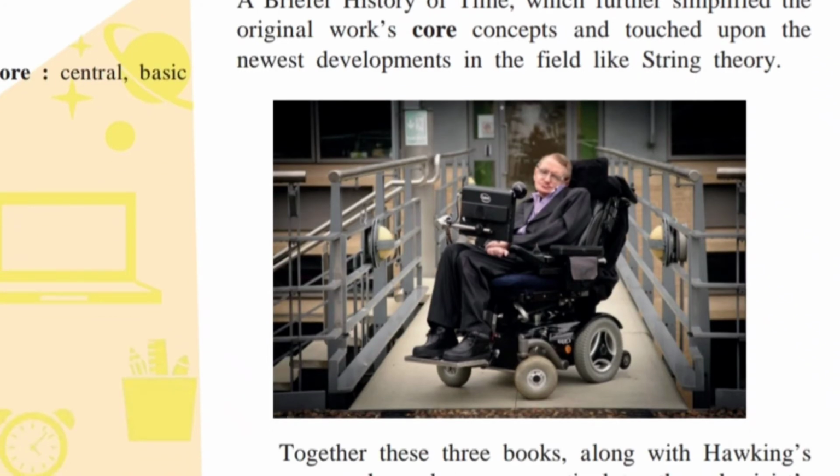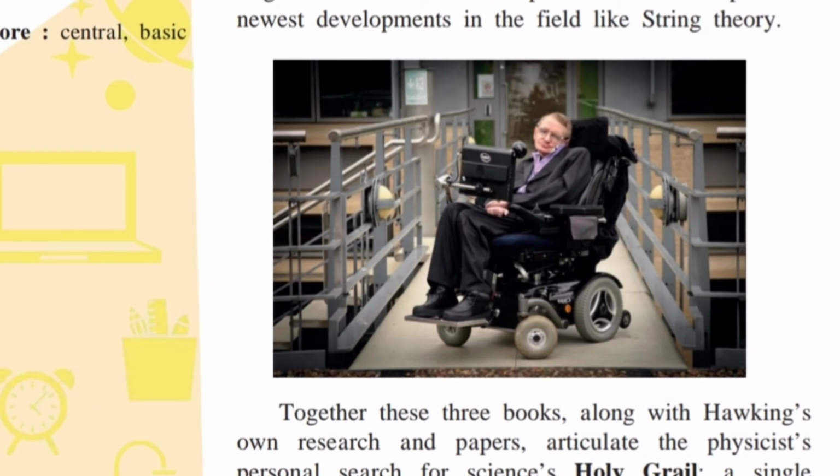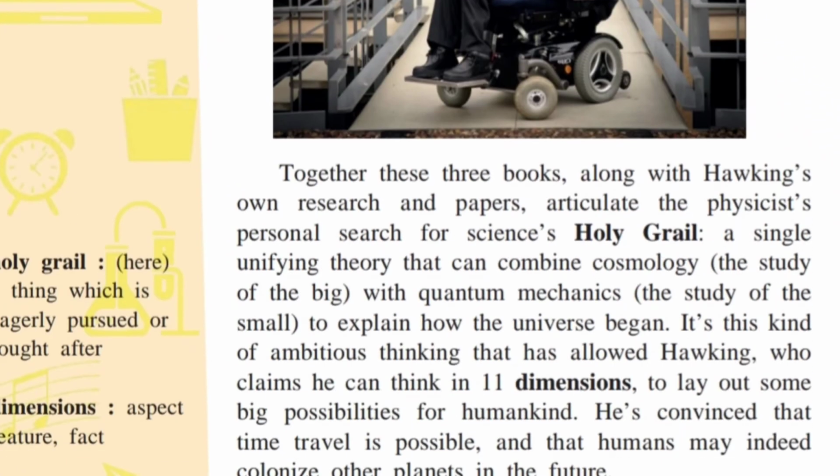So this is the picture of Stephen Hawking. He cannot move his finger. He cannot sit properly. He needs a chair for sitting and moving from one place to another. But even then he has done marvelous, remarkable work in science. So see this picture and get inspired by these things.